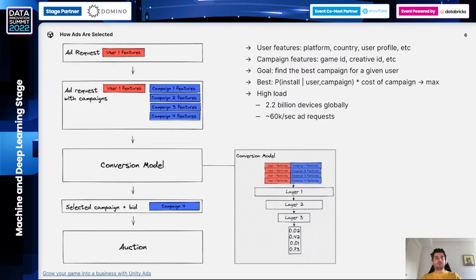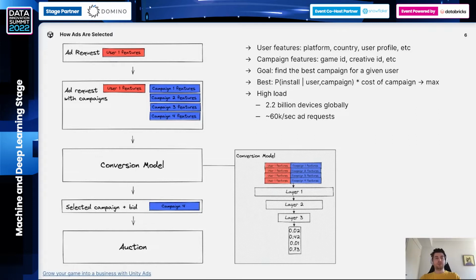So when a gamer clicks a button, we receive an ad request, and that request consists of user features such as platform, country, user profile, which consists of information about user preferences, his previous games, his previous interaction with other ads, and other features. We collect a list of available campaigns that we can show to a given user based on the user features, for example, platform or country. Our goal is to select the most promising campaign to show to a user. And we are doing it by predicting the probability of user installing the game after seeing an ad, and multiplying this probability by the cost of the campaign and selecting the campaign with maximum expected value.